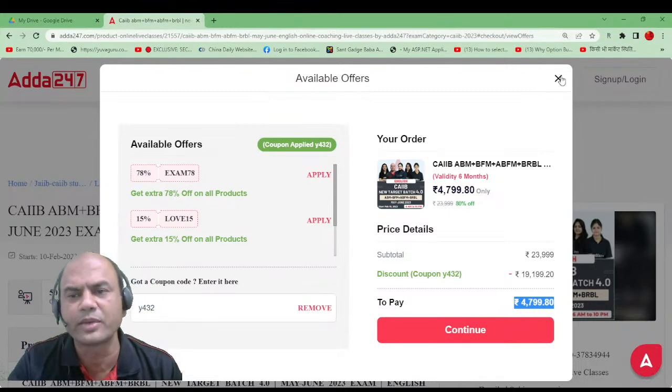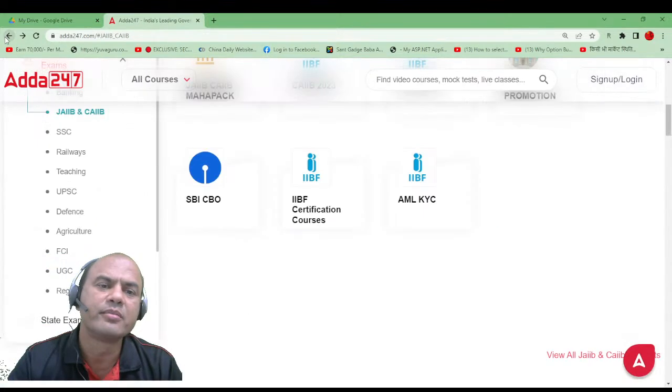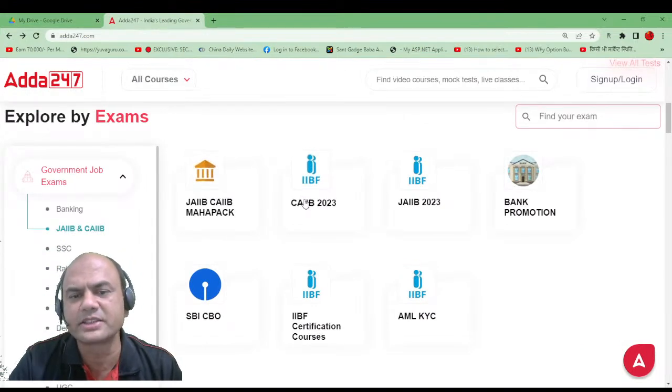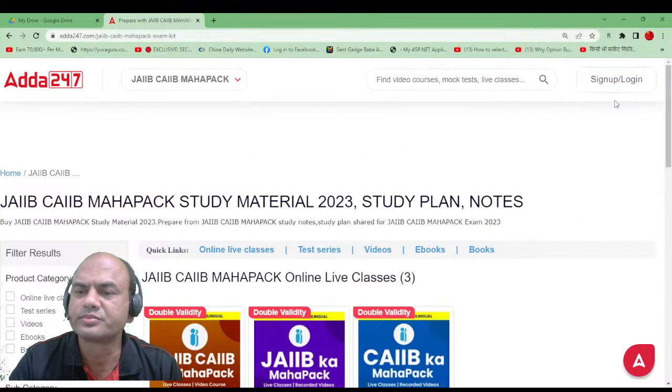Instead of going for this single batch, you can go for the Mahapack. I'll show you how the Mahapack works. See this, Mahapack is very simple. Now you are getting only one batch under this CIB 23. Go for the Mahapack. In Mahapack, what happens? Click on this Mahapack. See this.